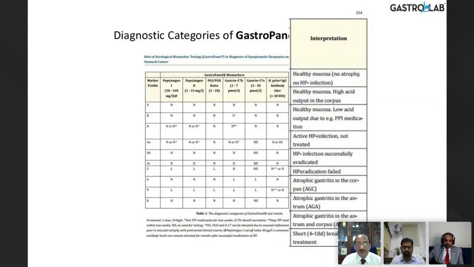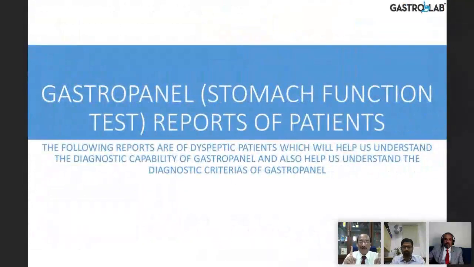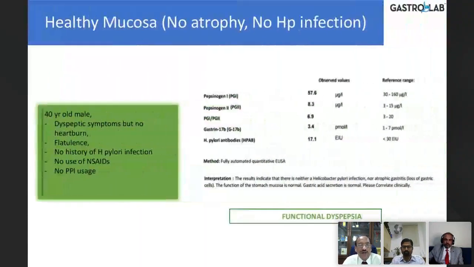This is a short break in the PPI treatment, which can produce an acid rebound. Once you start the proton pump inhibitors, acid can come back up. All this can be diagnosed by one test, gastropanel test. It's really something I really love, and it's very nice. So let us look at some case scenarios before I close.